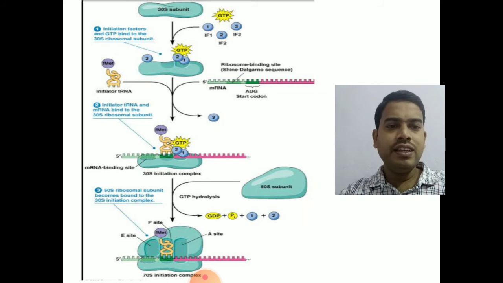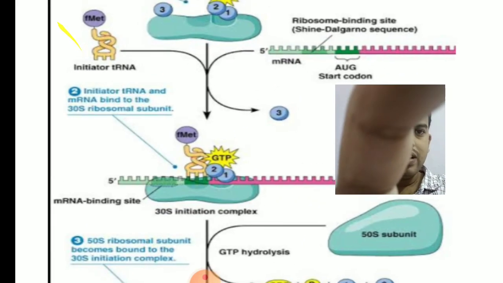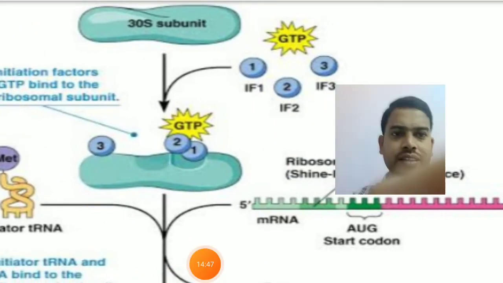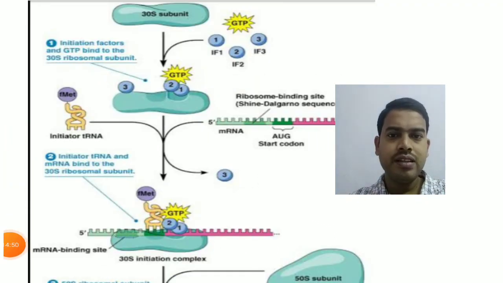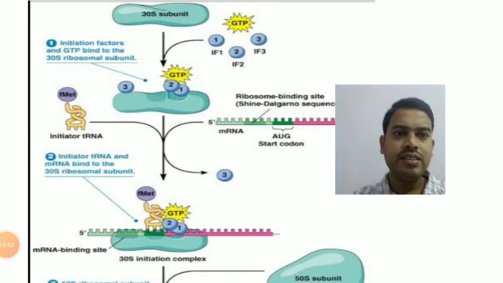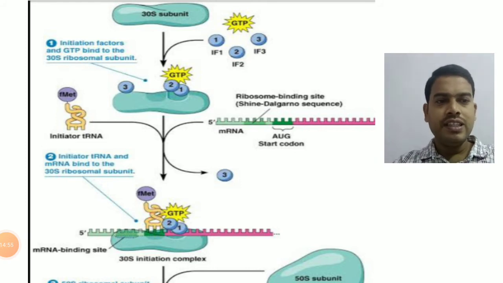So now we will see the process of translation in prokaryotes. As I mentioned, the translation process starts with initiation. You can clearly see the 30S subunit on the left top, a GTP molecule, and the initiation factors IF1, IF2 and IF3.